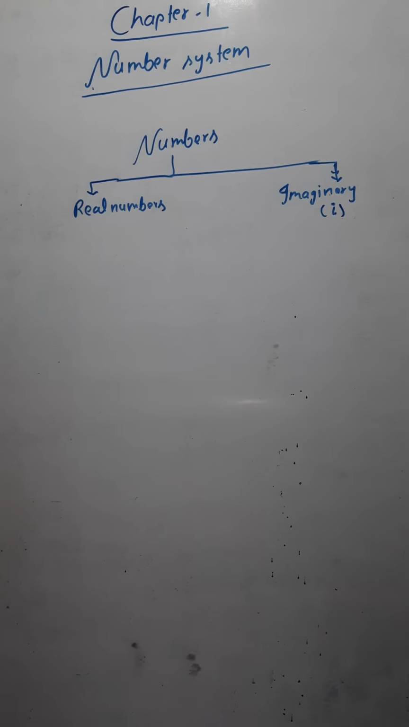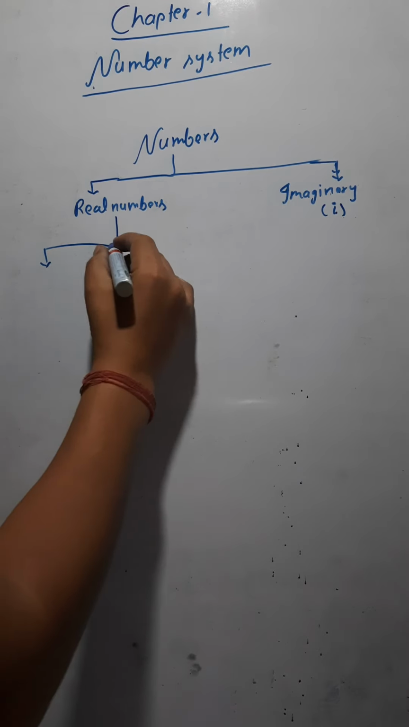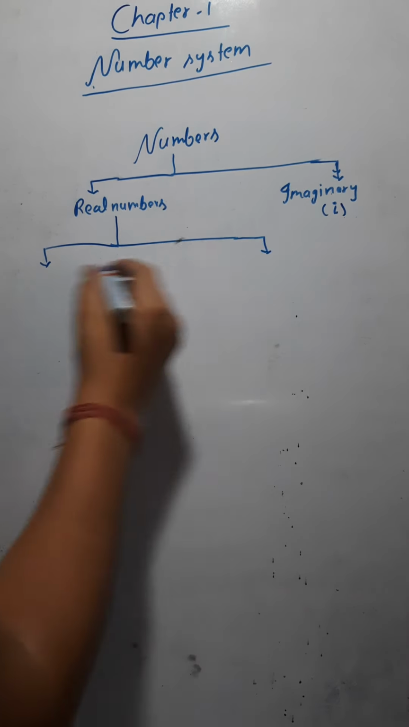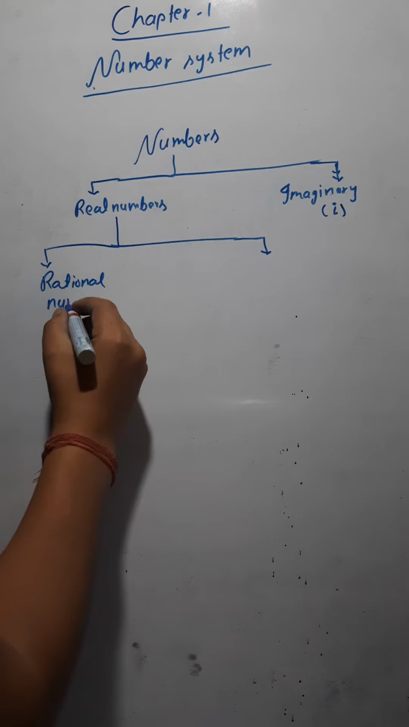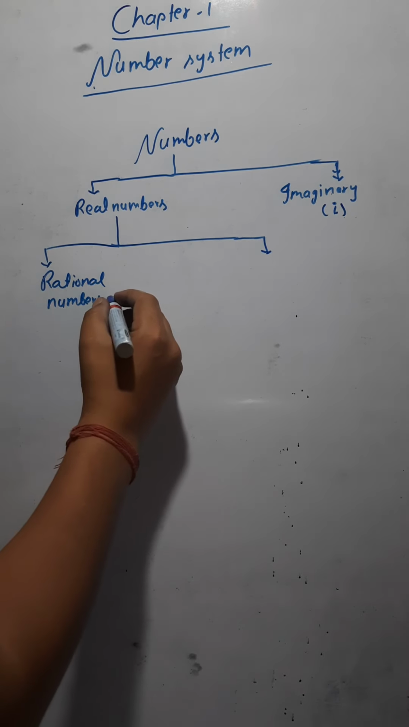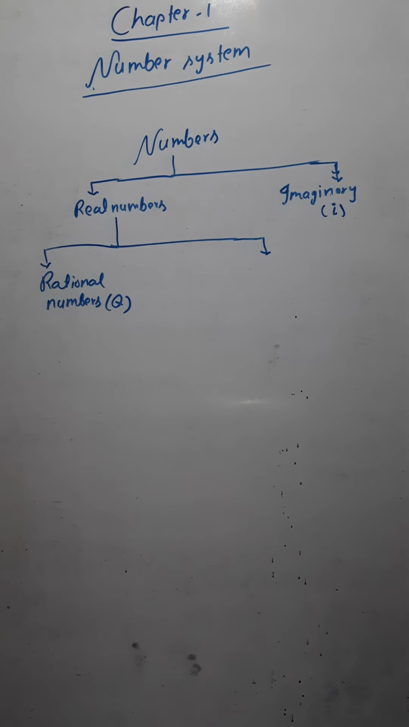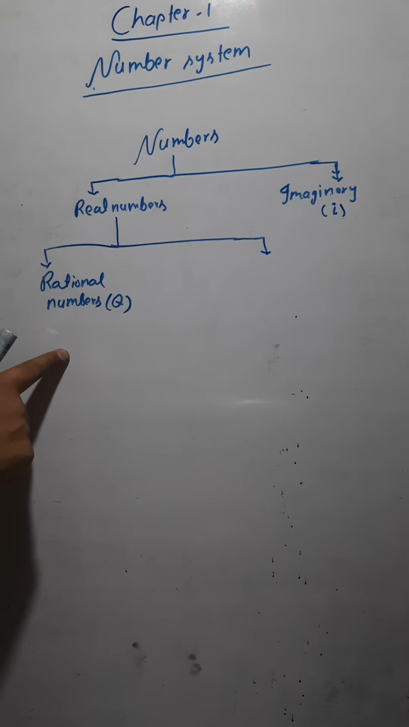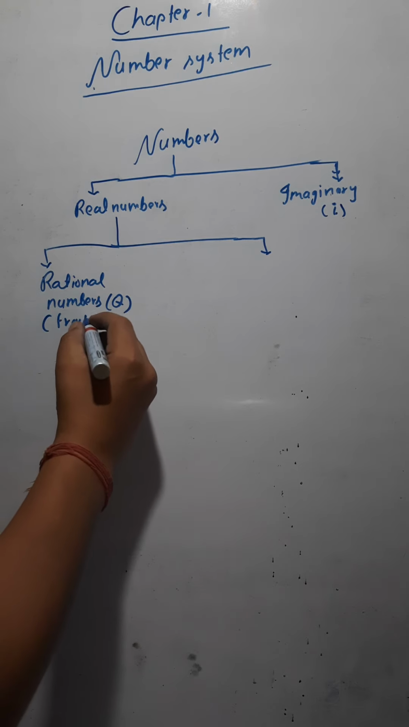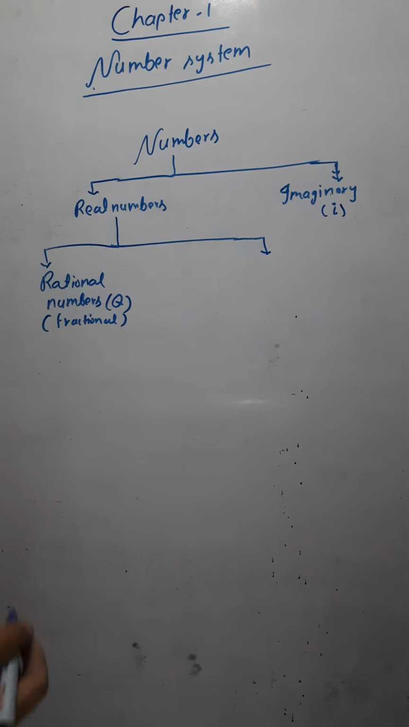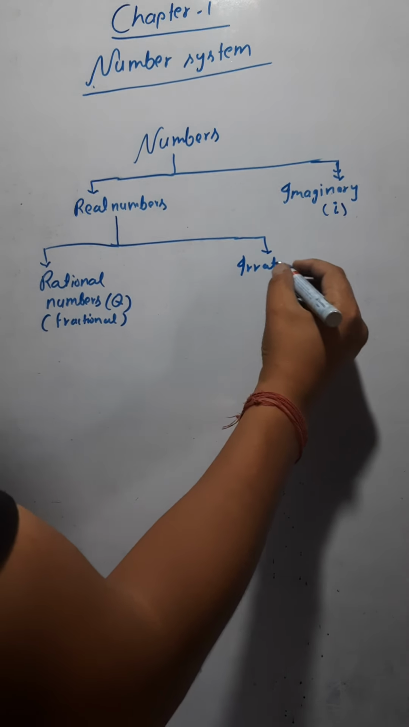So I can divide the real numbers into two categories. The first category is rational numbers. We represent the rational numbers by Q. They are also known as fractional numbers, which are in the form of p by q. Whether I call it rational or fractional, both are the same, remember this. The second category of real numbers is irrational numbers, which are not rational.